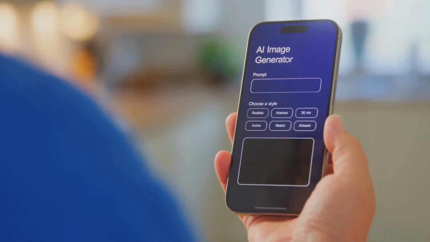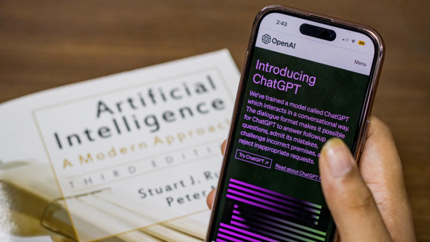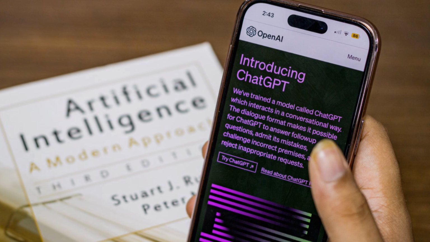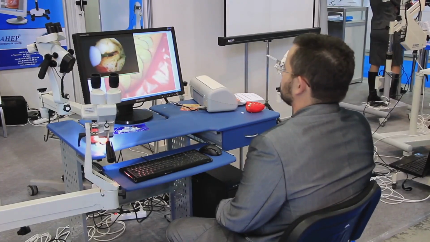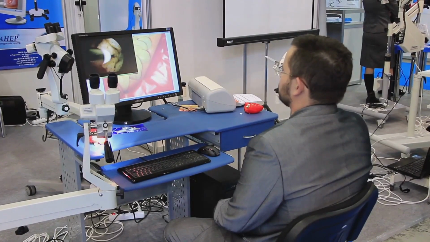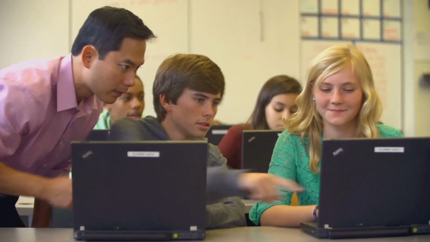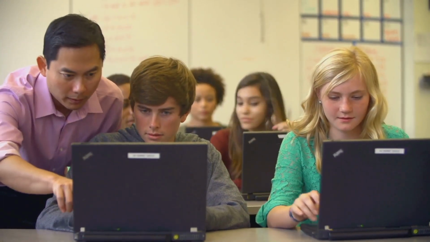Imagine showing ChatGPT Pro a photo and asking it to describe the scene, identify objects, or even answer questions about the image's context. This fusion of visual and textual understanding opens up a world of possibilities. For researchers, this could mean analyzing medical images for early signs of disease. For educators, it could mean creating interactive learning experiences that engage students on a deeper level.